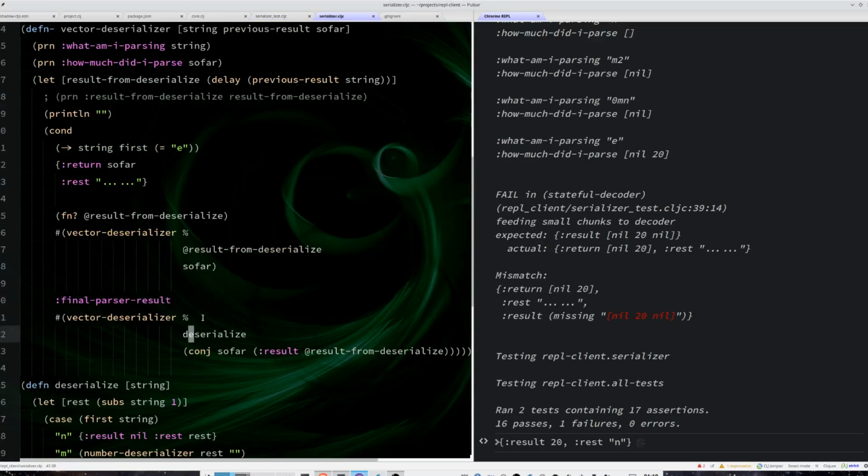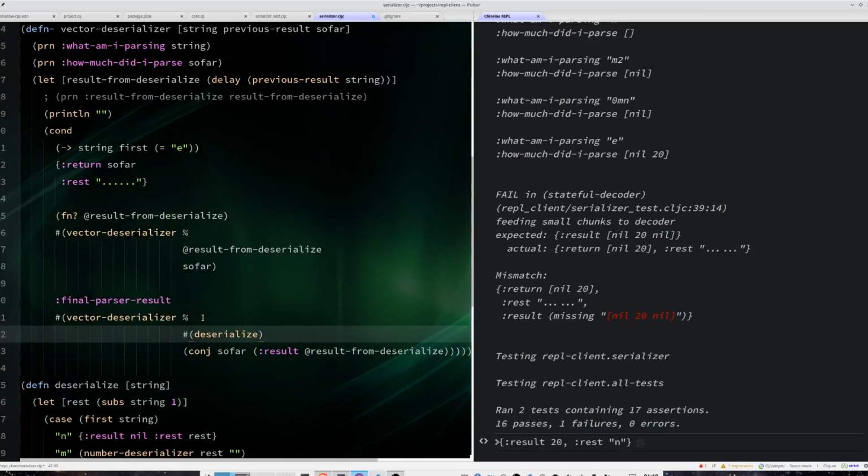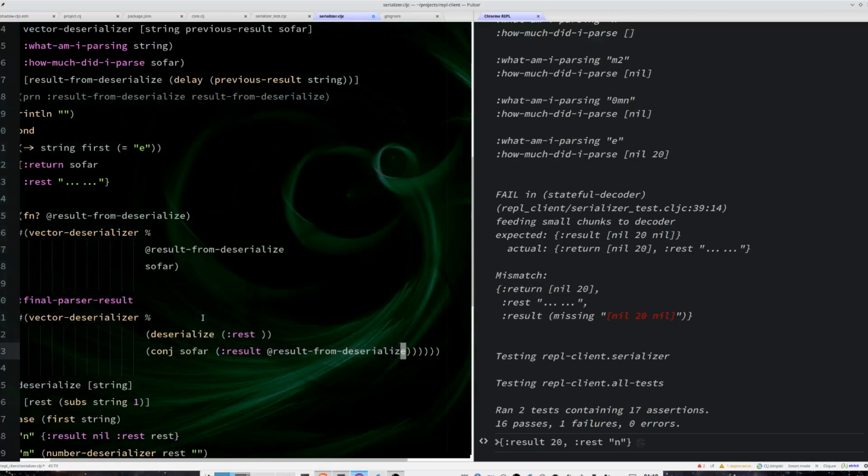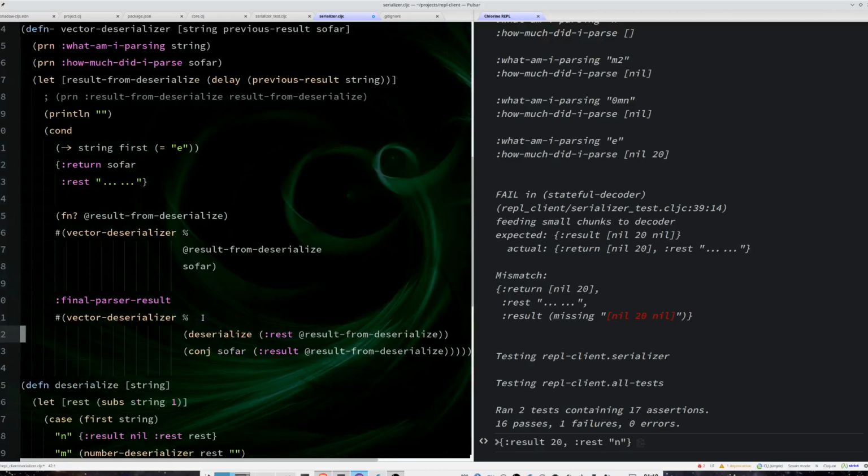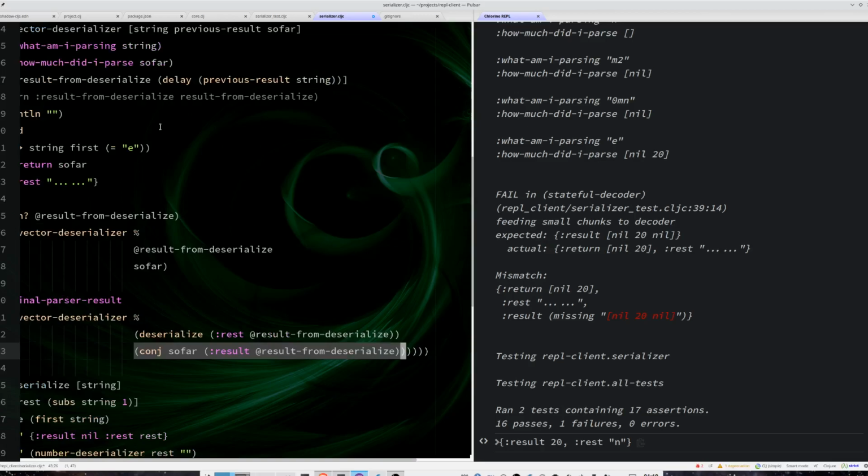So what I actually need to do is call deserialize with the rest of the result from deserialize. So now I am basically saying, okay, I got a result, it's a valid result, it's a number, so I am going to add this result with my accumulator here that I called so far.